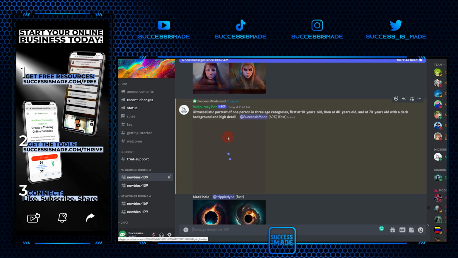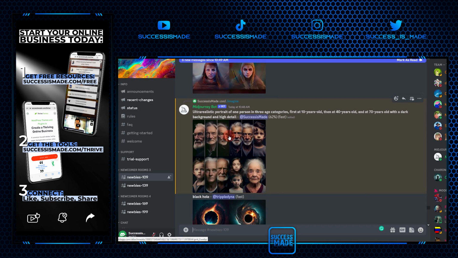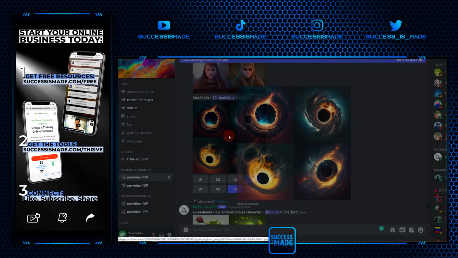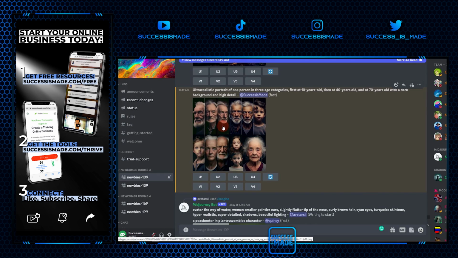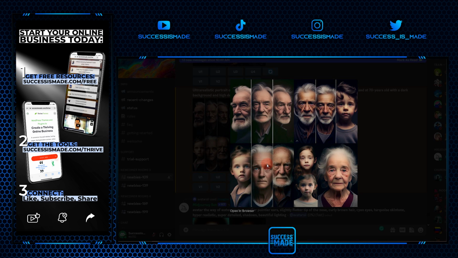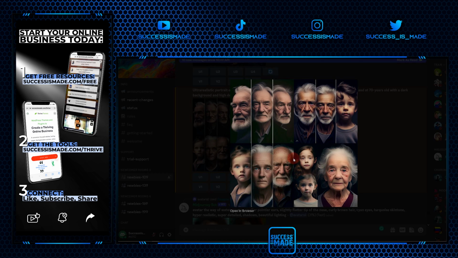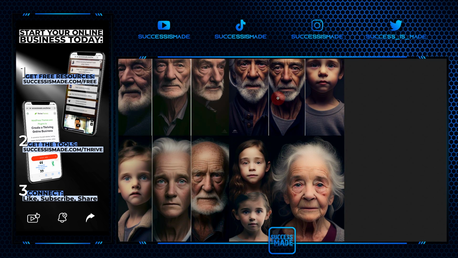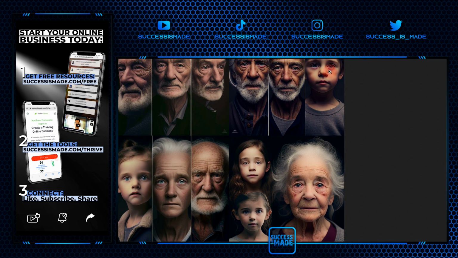Okay, and here's ours. Ultra-realistic portrait of one person in 3 age categories. It looks, oh no, wrong one. I think this is it. 10 years old, 40 years old, 70 years old. Just look at the incredible detail in this image.